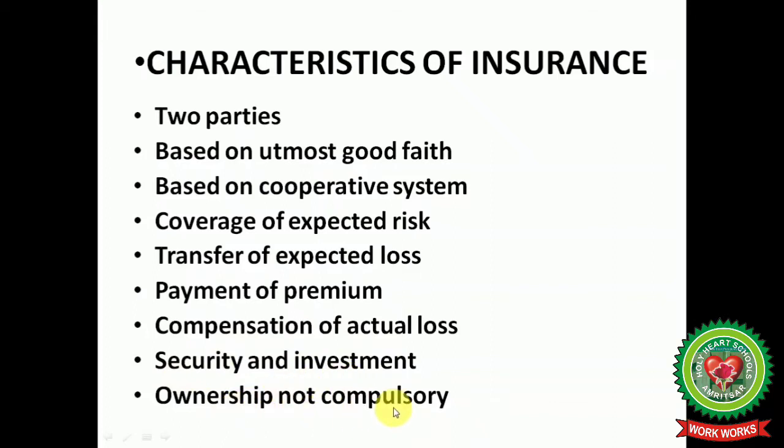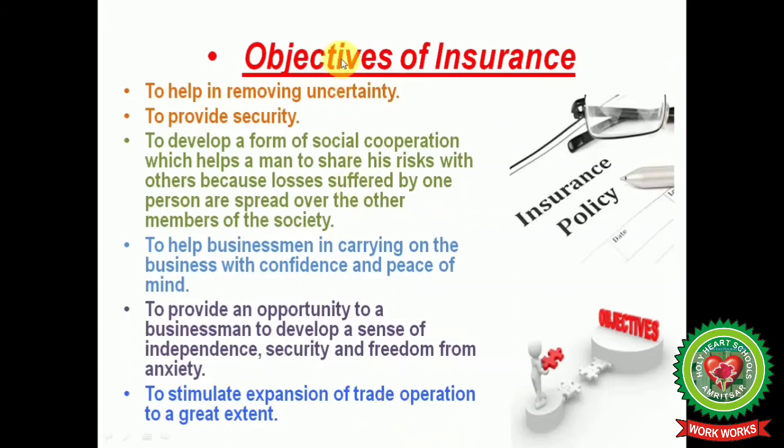So now we will discuss the objectives of insurance. It helps in removing uncertainty in life or in property. The second one is to provide security of money in the future. Then to develop a form of social cooperation which helps a man to share his risks with others, because losses suffered by one person are spread over the other members of the society.